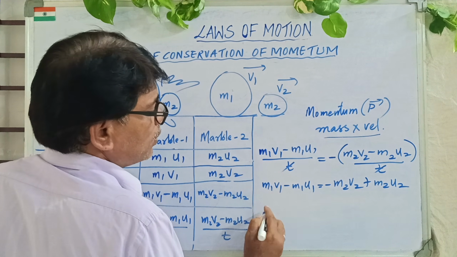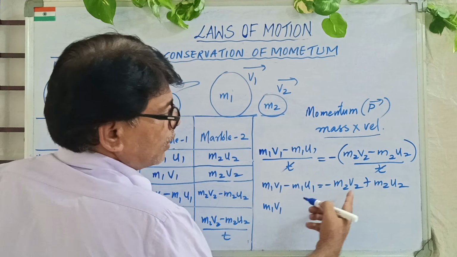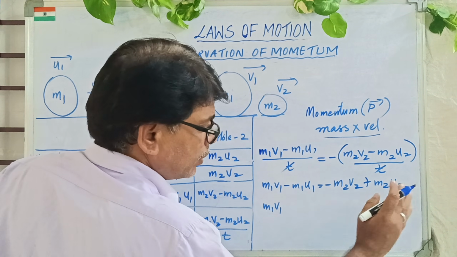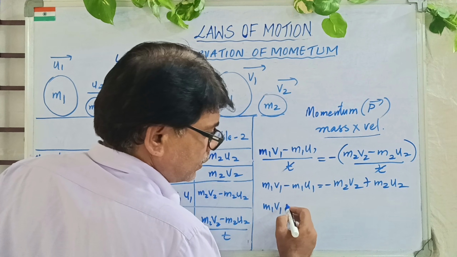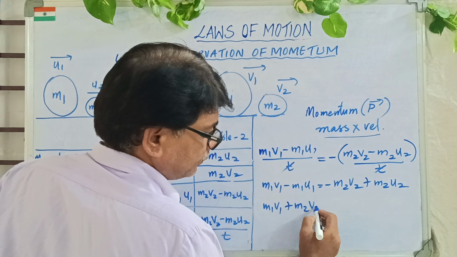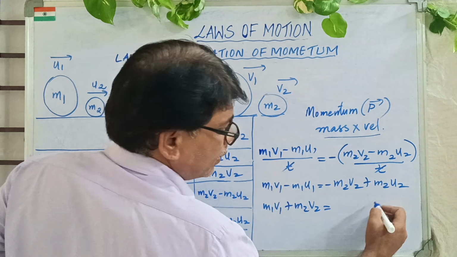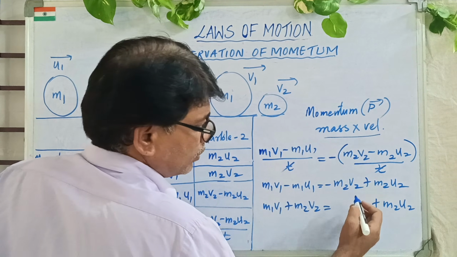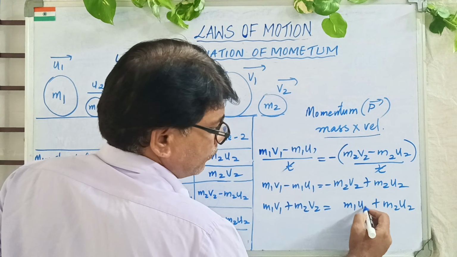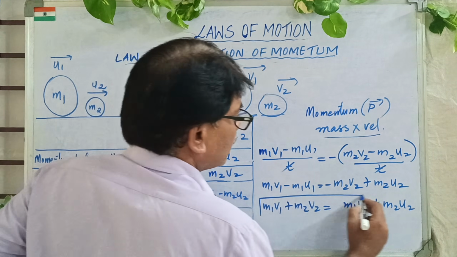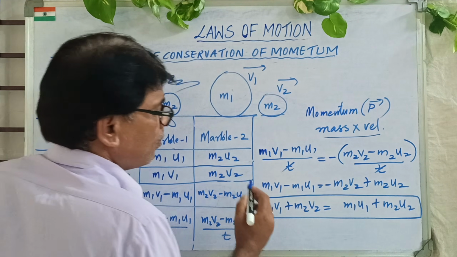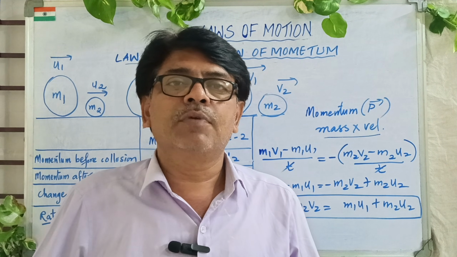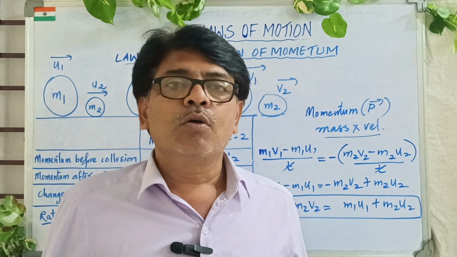Now M1 V1 is positive, so let it be here. Here it is negative, isn't it? We are making V terms on one side and U terms on the other side. So the minus M2 V2, if you bring it to this side, will become plus. This is already positive, M2 U2. This one is negative, so take it to the other side and it becomes positive. This is the formula to calculate momentum before collision and momentum after collision. And you know, momentum before collision will be equal to momentum after collision.